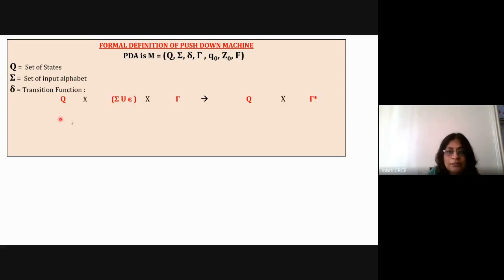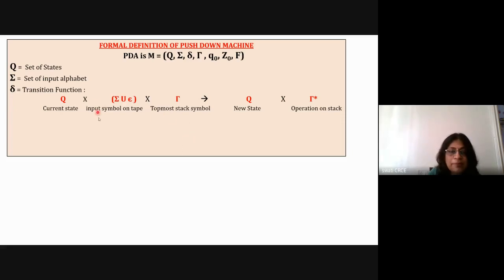Transition function is shown this way. I'll explain this again at the end of the lecture, so that you will understand it properly. What it means here is that the machine is in the current state, after reading a symbol from the tape, which can be from sigma or which can be a blank symbol. So the machine is in the current state such as Q0, reading the symbol small a from the tape, and reading the stack symbol, maybe Z0.